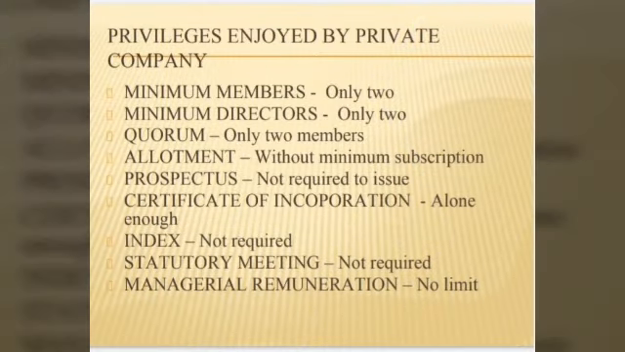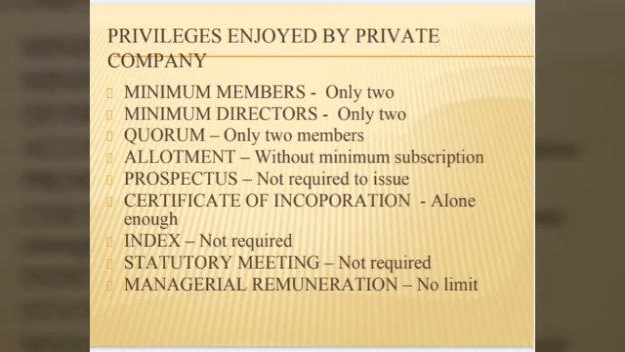The next important aspect in classification of companies is the privileges enjoyed by private companies. We can also say the advantages of forming a private company. The privileges is nothing but there are not many restrictions on a private company. They can easily form a company. Number one is minimum members. Only 2 members is enough to form a private company. Minimum directors. Only 2 directors is enough to manage the affairs of the company.